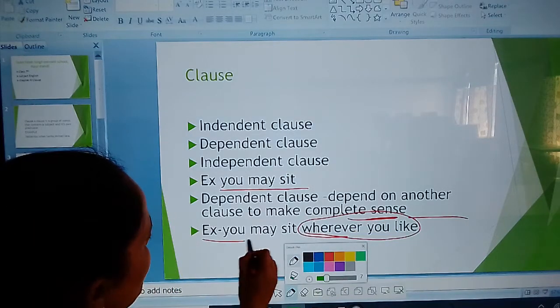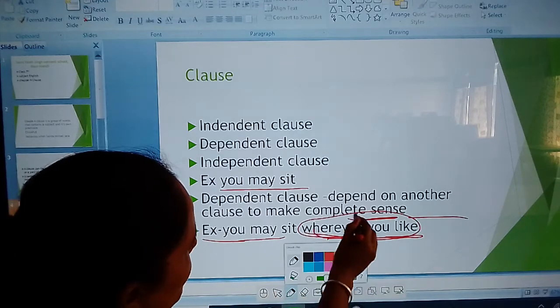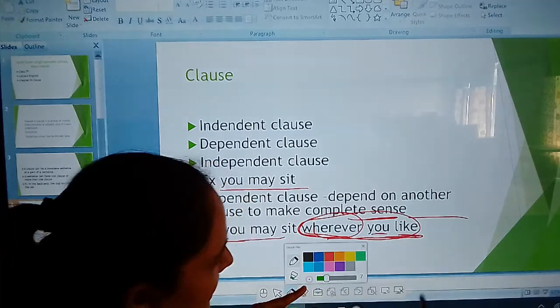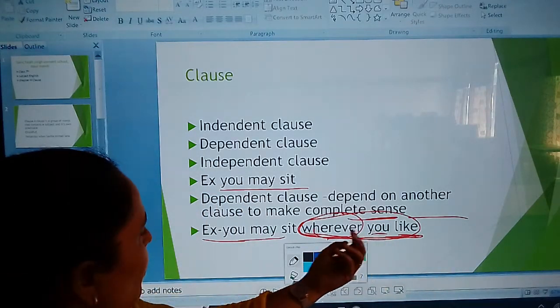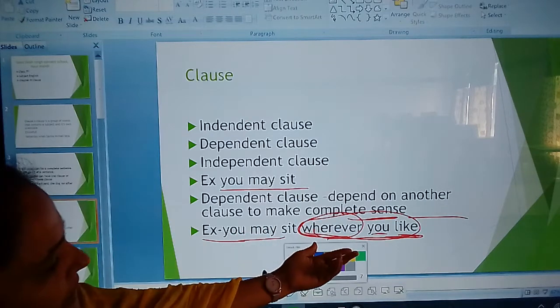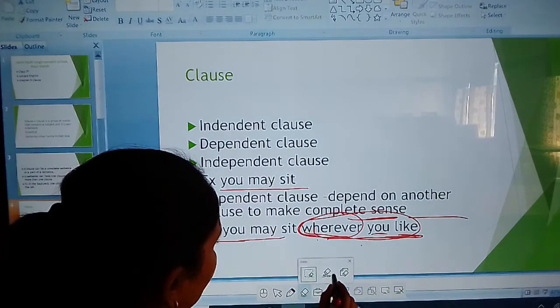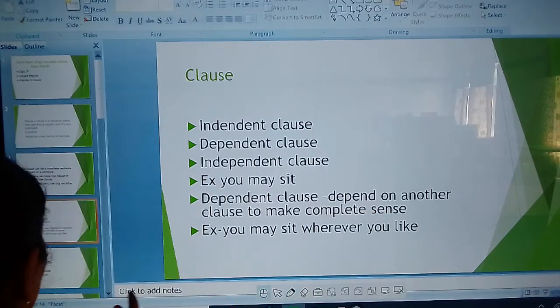You may sit whether you like. In this sentence we use two clauses. Here is the conjunction. In "you like," you is the subject and like is the verb. This also makes a complete sense: you like. And for "you may sit" or "whether," here we use the conjunction. Now look at another example.